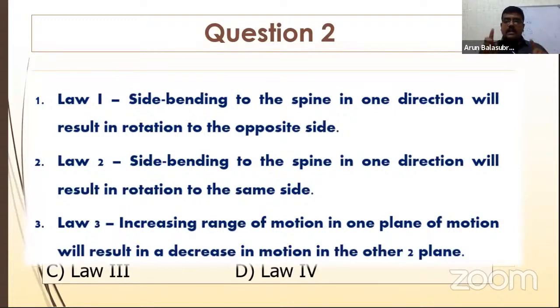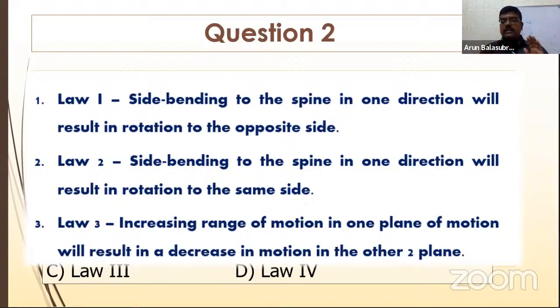So law 1 is called neutral mechanics, which you can find in the suboccipital spine, the lower thoracic spine, the lumbar spine, and the sacrum. If you are not able to find this, it is non-neutral, then you say there is a pathology there. And law 2 is the non-neutral mechanics, which you can find in the mid-cervical and the thoracic spine. That is side bending in one direction, rotation in the same direction. That is seen in the mid-cervical spine and the upper thoracic spine.